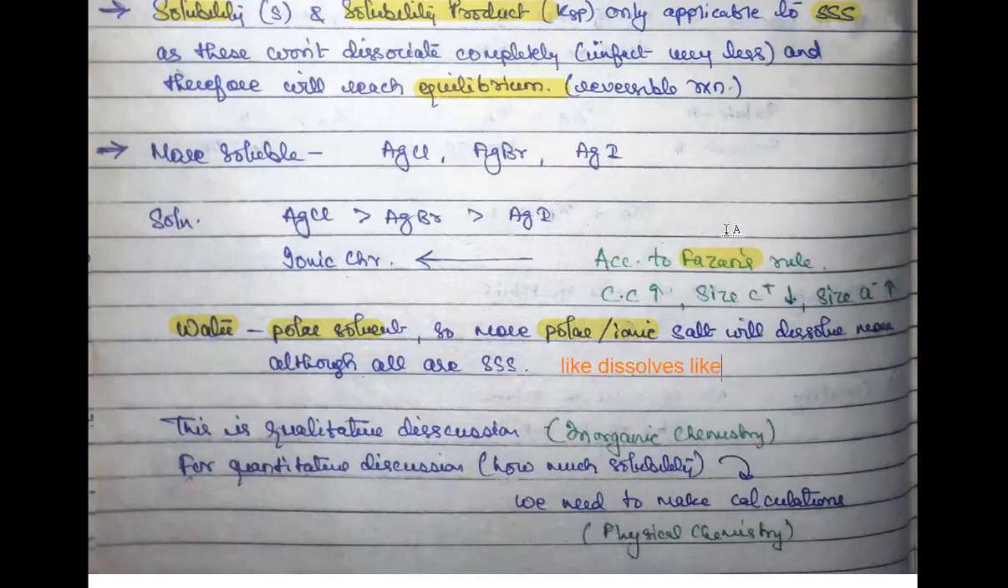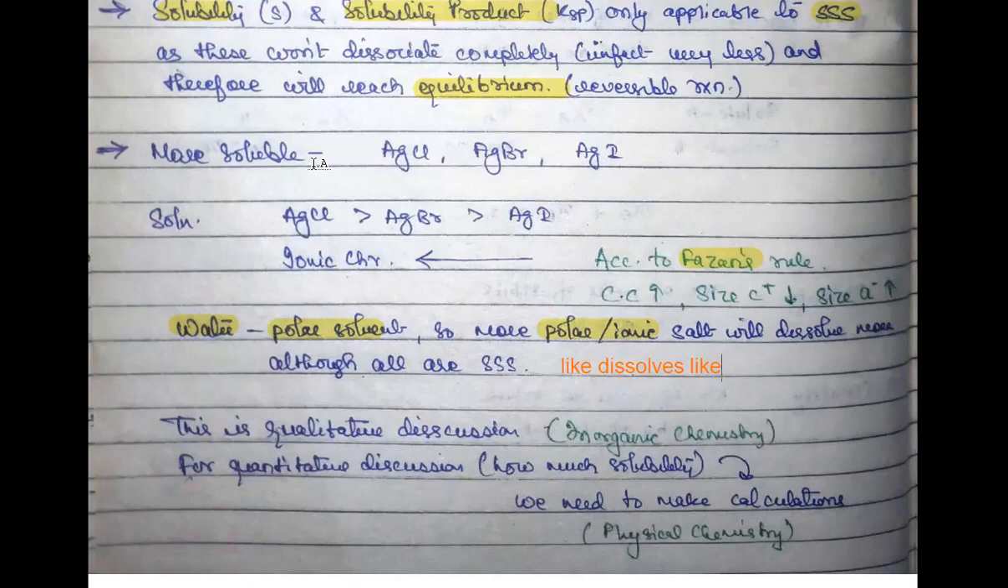So among these, according to Fajan's rule, as I said, covalent character increases if the size of the cation decreases and the size of the anion increases. Here, all three cations are the same. But what about the anion? Iodine is, of course, larger than bromine, and bromine is larger than chlorine. It means the covalent character is higher for silver iodide. In another way, we can say that the covalent character for AgCl is quite less in comparison to both of them. So if covalent character is less, that means ionic character is more.